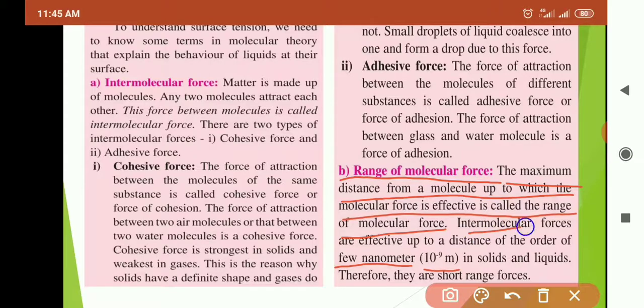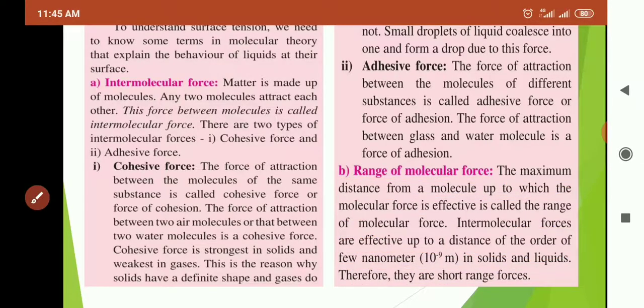So intermolecular forces are effective up to a distance of the order of a few nanometers, that is 10 raised to minus 9 meter, in solids and liquids. Therefore, they are short range forces, but they are very strong forces.